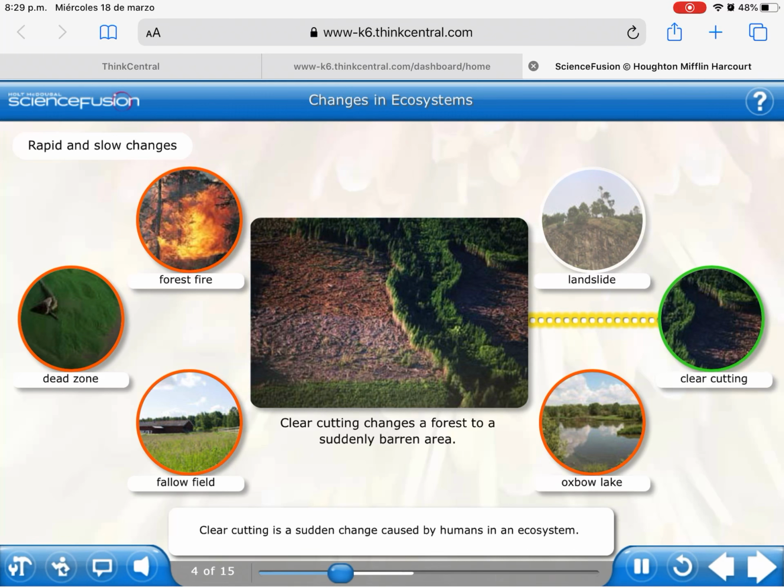Clear cutting is a sudden change caused by humans in an ecosystem. All of the trees in a forested area are cut down. Without the trees in place, the habitat for many animals is destroyed. The trees no longer provide a buffer for rains, so flooding becomes a danger. The environment changes without the plants to provide oxygen and shade.